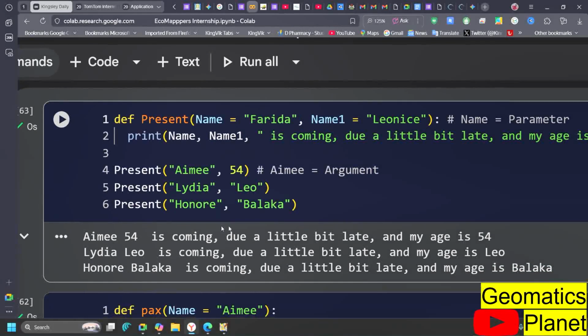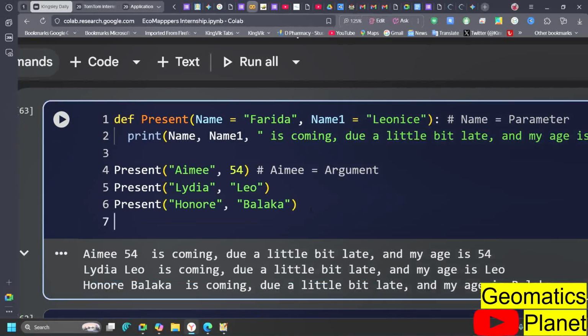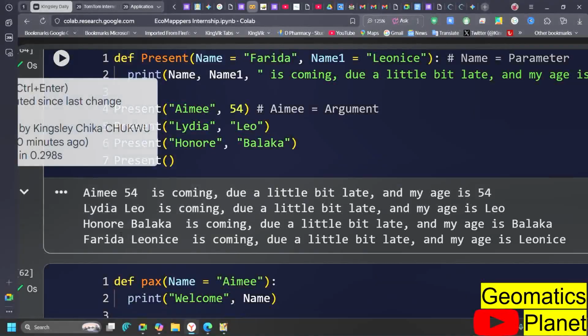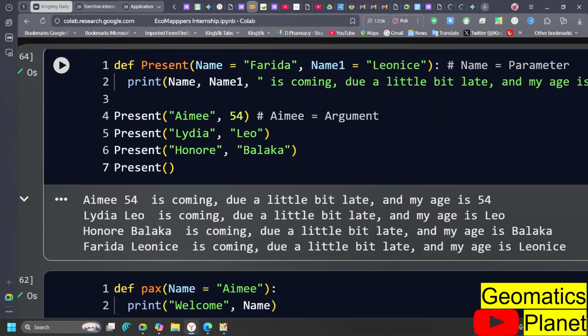You can see that this is empty. But what if I now decide to say present and run this particular code? What do you think is going to happen? We are going to have Farida, and Leoncy is coming due to this. So when it is empty, it defaultly picks what is there. But if you assign another thing into it, it sticks with what is assigned to it.